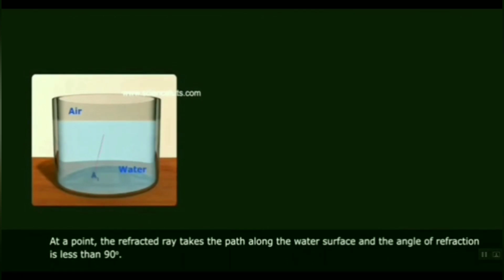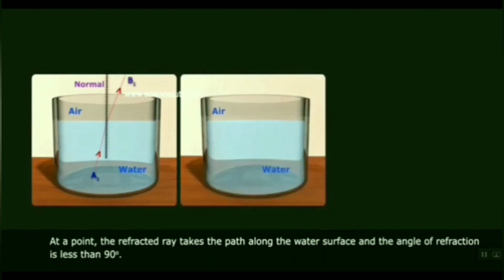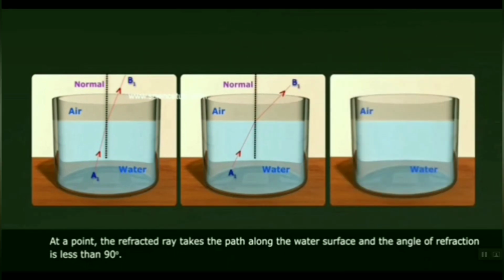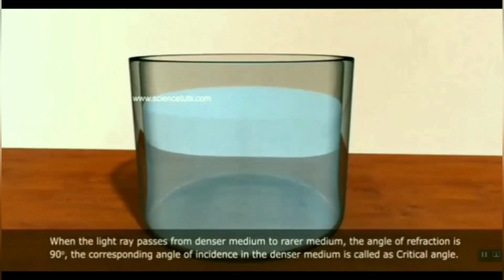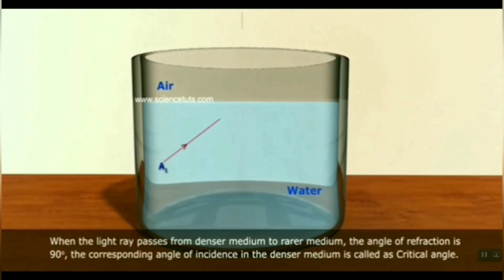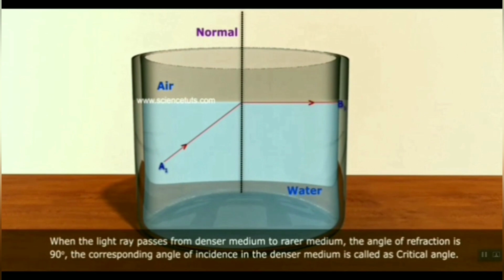At a point, the refracted ray takes the path along the water surface, and the angle of refraction is 90 degrees. The corresponding angle of incidence in the denser medium is called the critical angle.